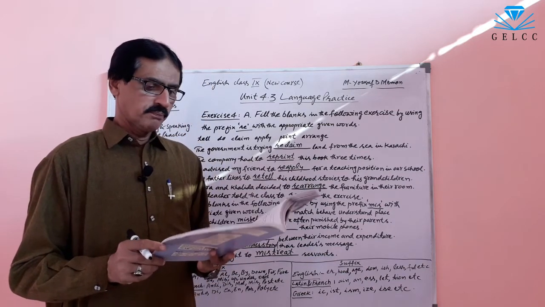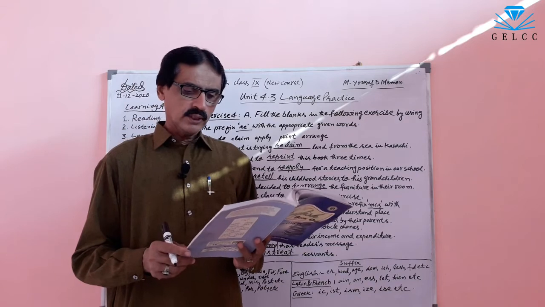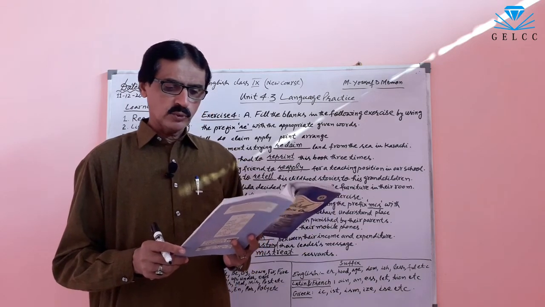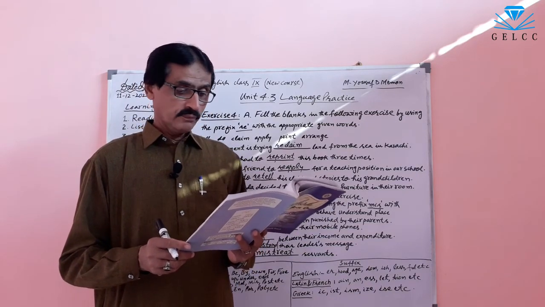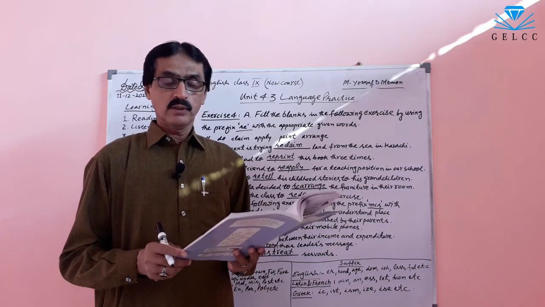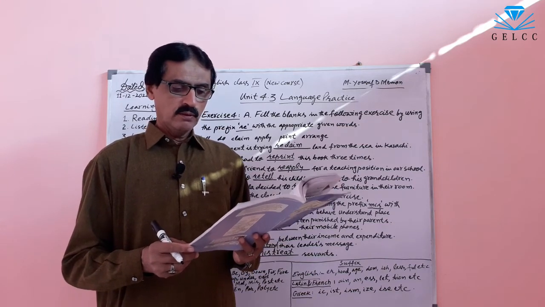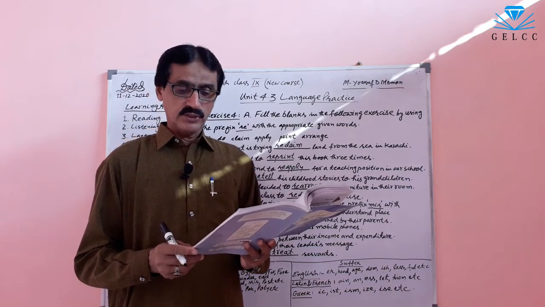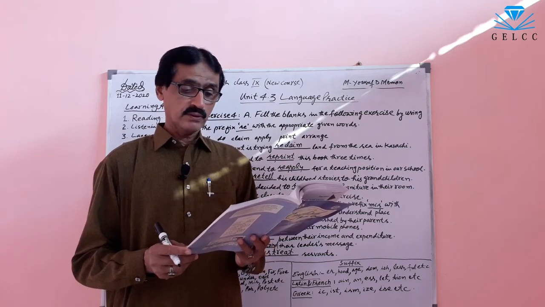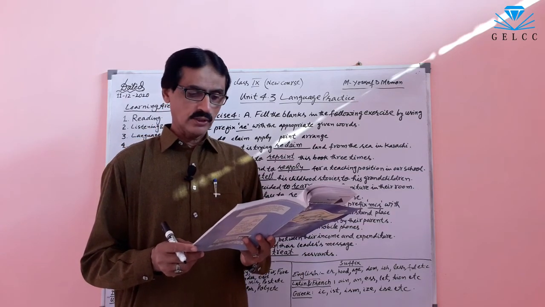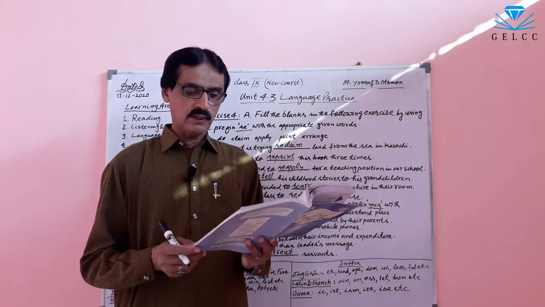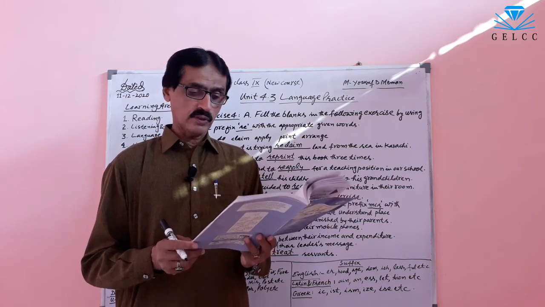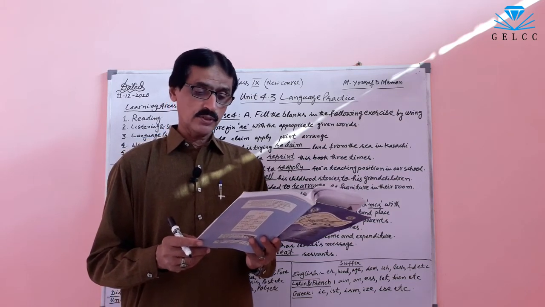Now, exercise C. Fill the blanks in the following exercise by using the prefix inter with the appropriate given words. The words are national, faith, personal, city, dependent. National, international. Faith, interfaith. Personal, interpersonal. City, intercity.